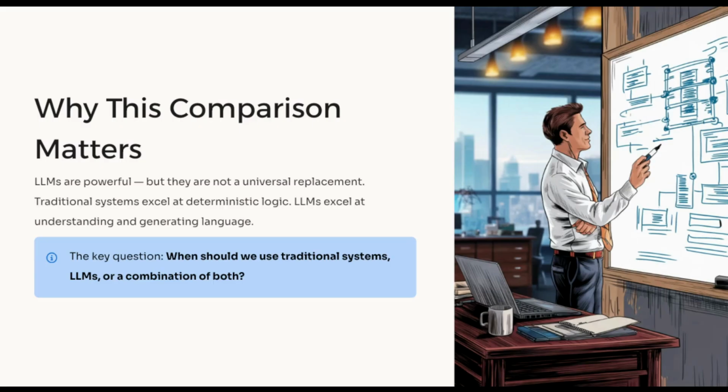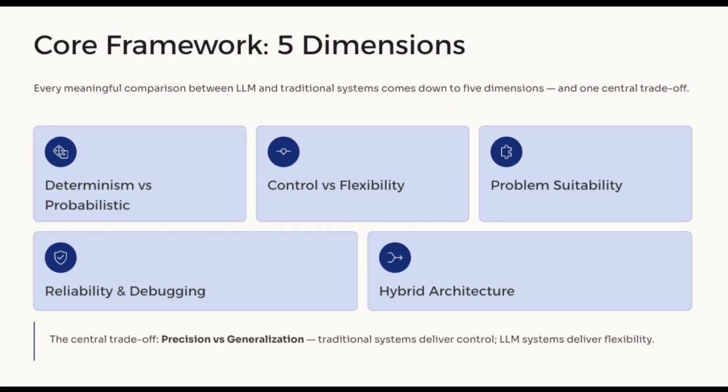Now, let's start with the core framework. When I compare LLM systems with traditional systems, I usually look at 5 dimensions. First, determinism versus probabilistic behavior. Second, control versus flexibility. Third, problem suitability. Fourth, reliability, debugging, and cost. And finally, hybrid architecture. The main trade-off is precision versus generalization. Traditional systems give us precision and control. LLM systems give us flexibility and generalization.